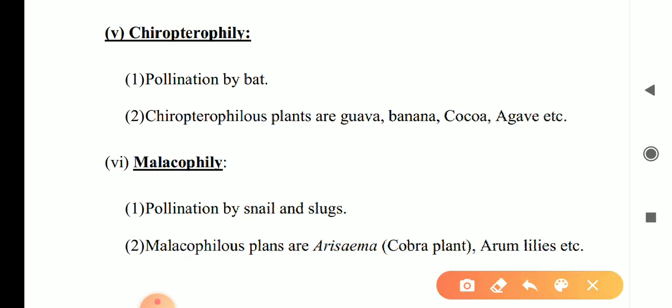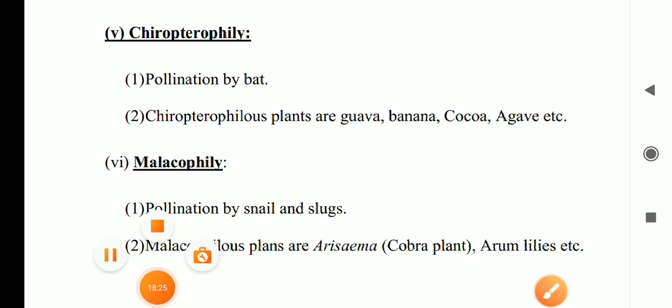Chiropterophily means pollination by bats. Examples include guava, banana, cocoa, and agave. In some books, Oroxylum is also reported. In Oroxylum, chiropterophily takes place.